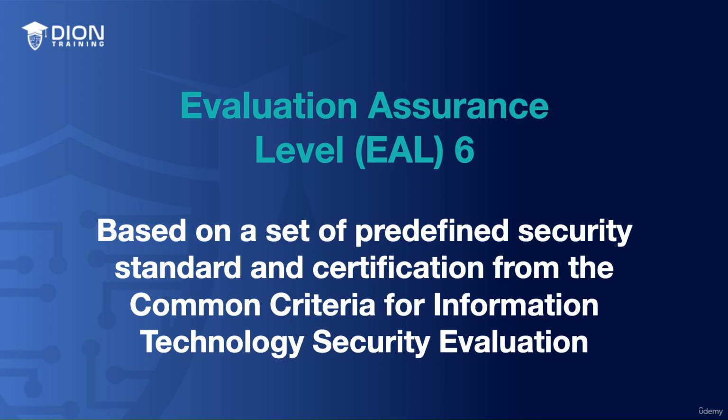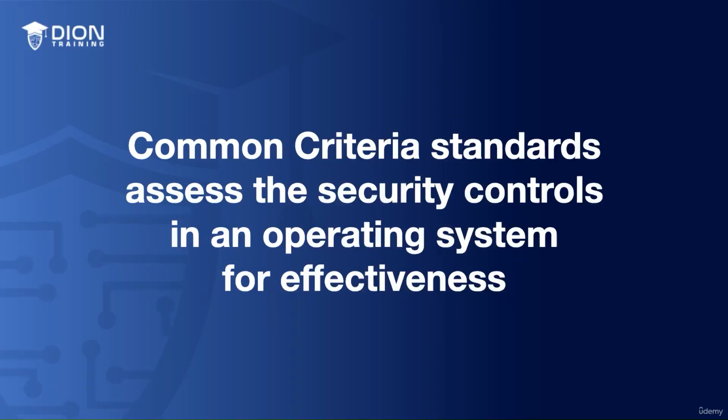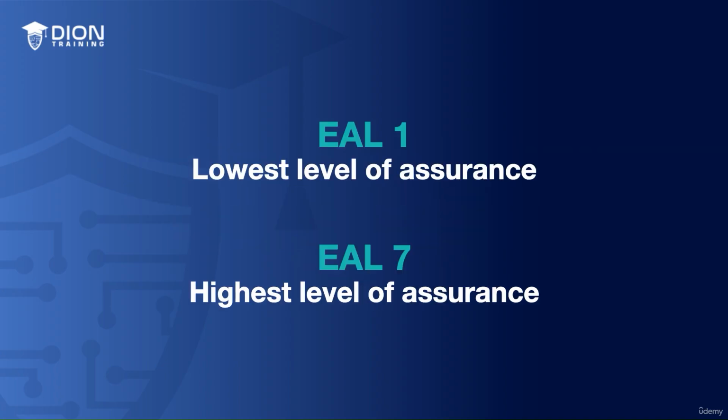Now, this specific operating system is rated as EAL6, and EAL6 is the evaluation assurance level that's assigned to this operating system based on a set of predefined security standards and certifications from the Common Criteria for Information Technology Security Evaluation. Now, the standards in the Common Criteria are used to evaluate the effectiveness of the security controls that are implemented by a given operating system, and they're rated as EAL1, which is the lowest level of assurance, all the way up to EAL7, the highest level of assurance.